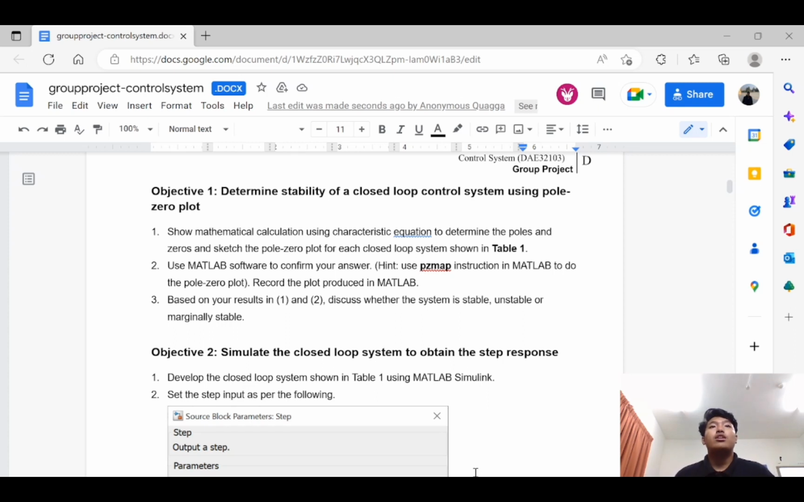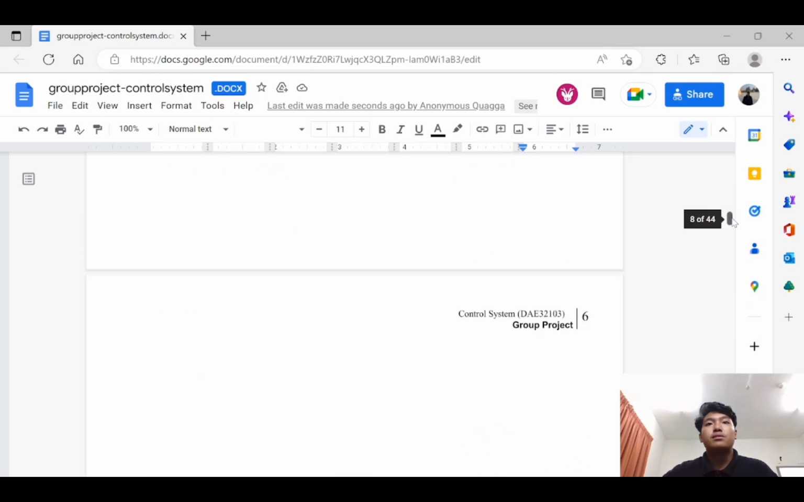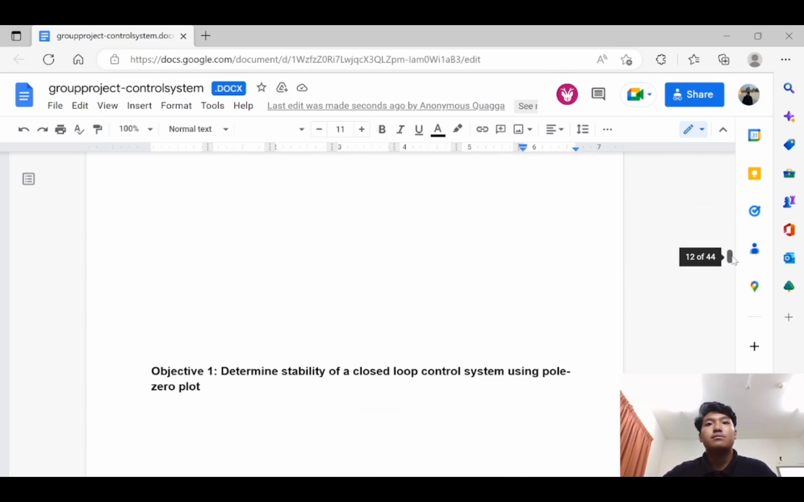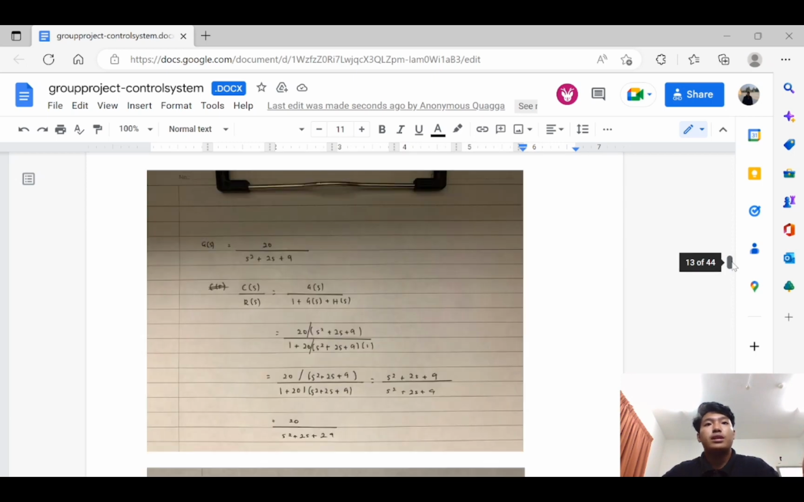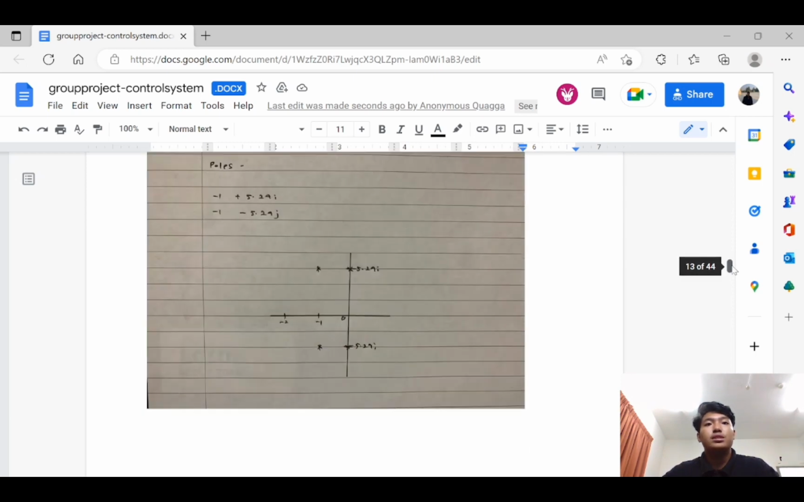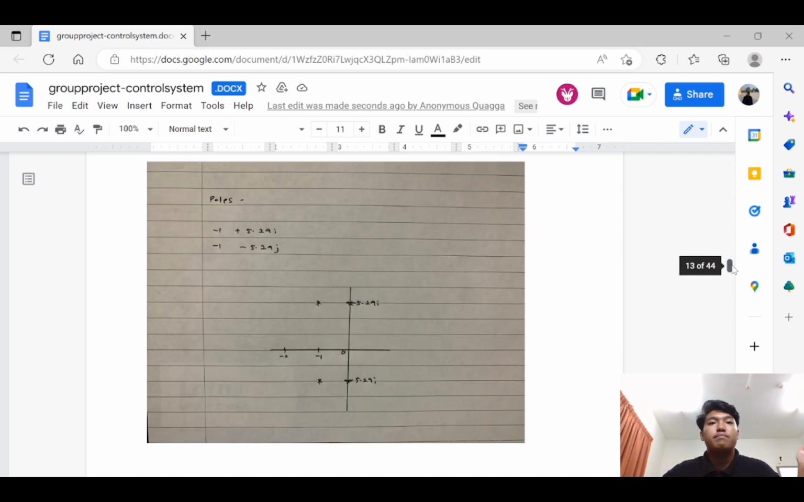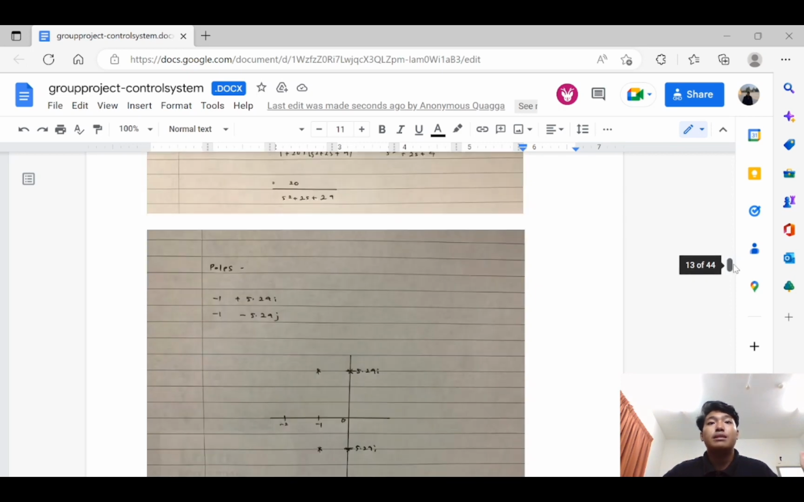Okay, for objective 1, determine stability of a closed loop control system using pole zero plot. From the conclusion, I get this as an answer. The pole is at the negative part, so it is stable.